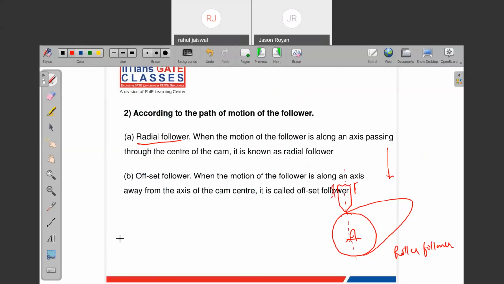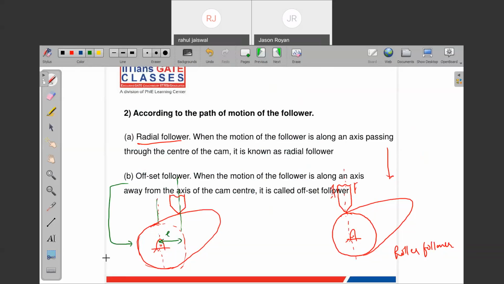If somebody asks you what is the offset follower, what will you take? See, this is the cam profile. This is the center of rotation axis, and this vertical axis which is passing through the center of the follower will be somewhere else. So this is the follower axis and this is the center of rotation. Both have some offset. This is called an offset follower. Are you getting my point?